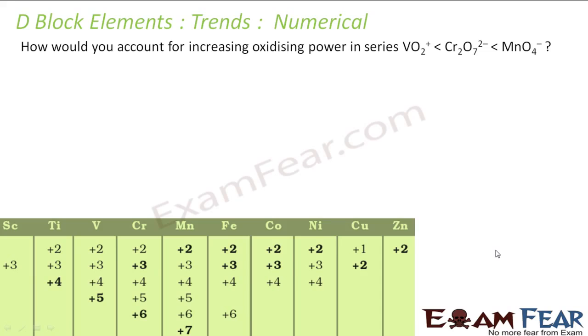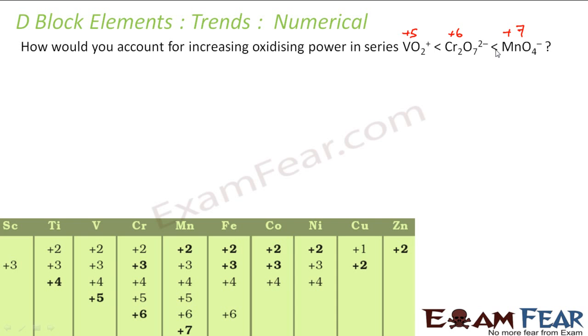So the question is, how do you account for the increasing oxidizing power in this series: VO2+, Cr2O7 2-, and MnO4-? Let's see the oxidation states. In VO2+ the oxidation state is +5. In Cr2O7 2-, 14 minus 2 is 12, so 2 times chromium is +12, giving +6. In MnO4-, 4 times 2 is 8, 8 minus 1 is 7. So these are the oxidation states of vanadium, chromium and manganese.